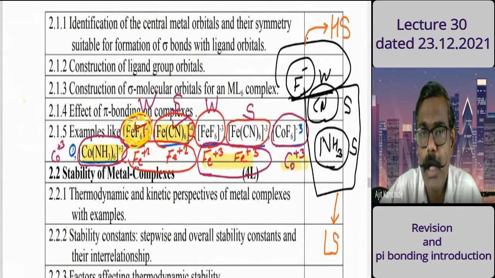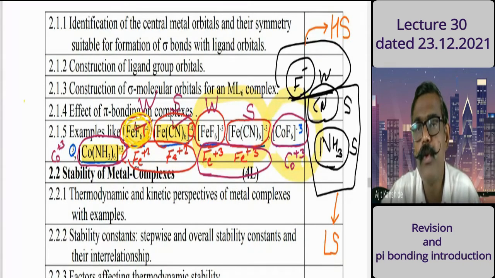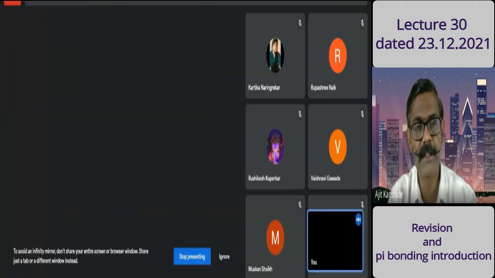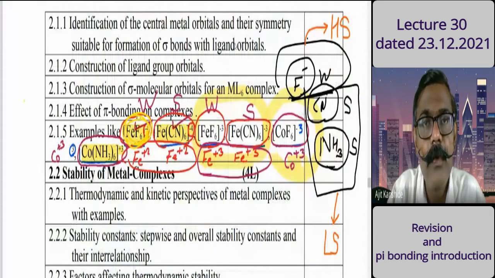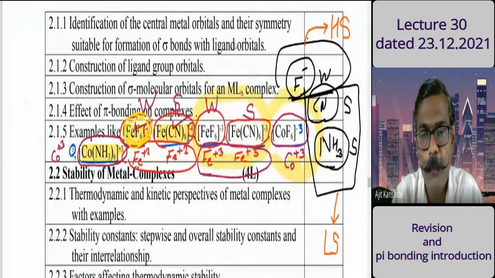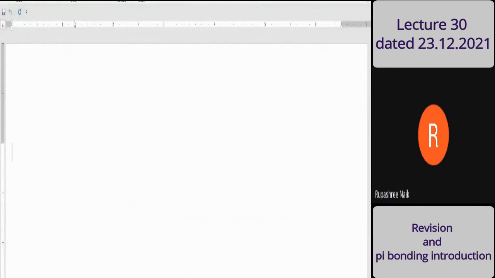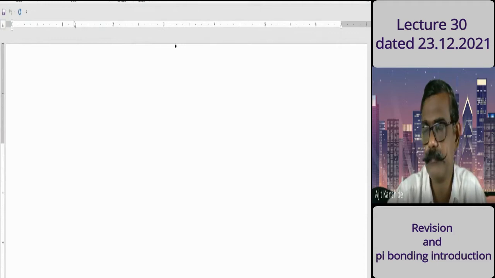Out of these two, I would like to consider one, and I'll discuss the cobalt fluoro complex later. Suggest to me now about Fe3+, which complex shall I discuss, the fluoro complex or the cyano complex? Cyano complex. Yes, any other reply?